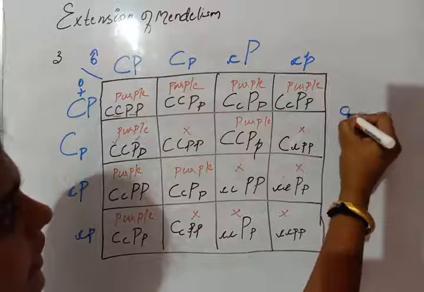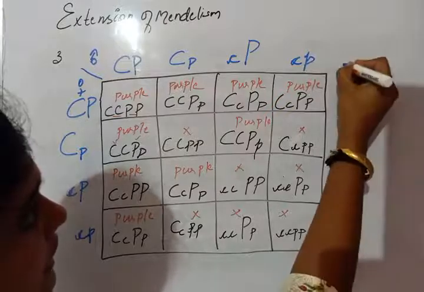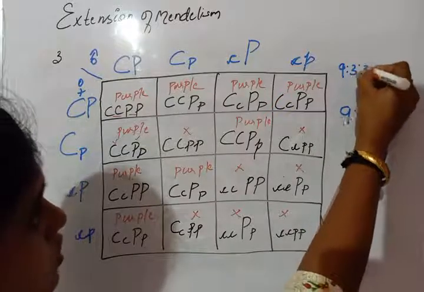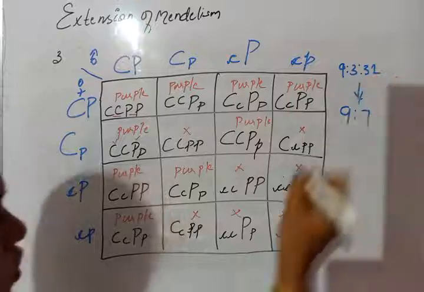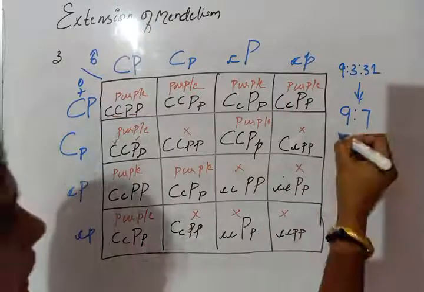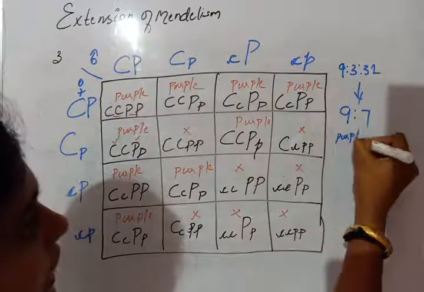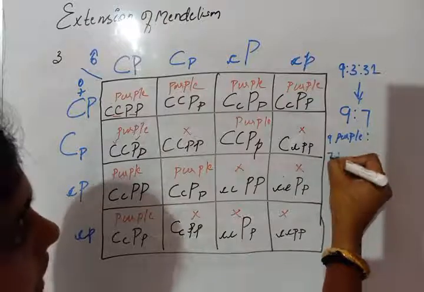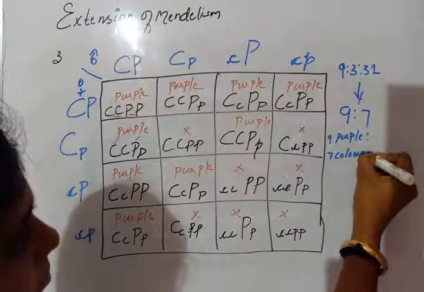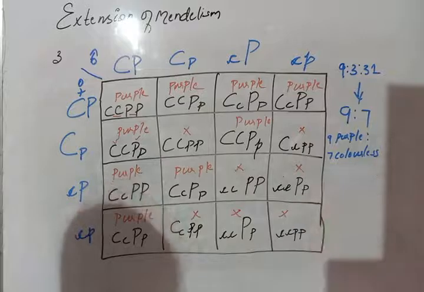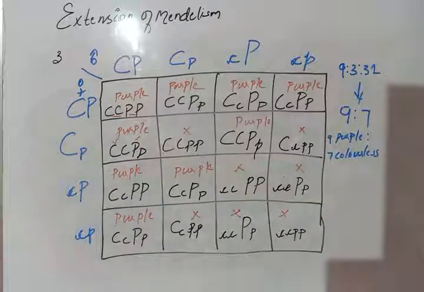So the Mendelian ratio 9:3:3:1 here changes to 9:7: 9 purple and 7 colorless. Okay, so this is about complementary genes.